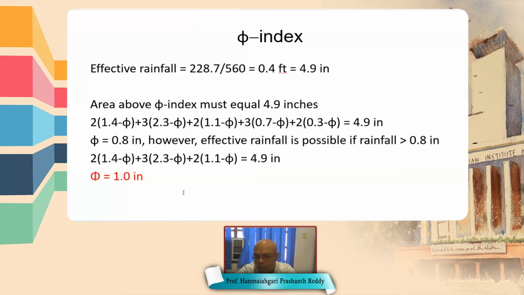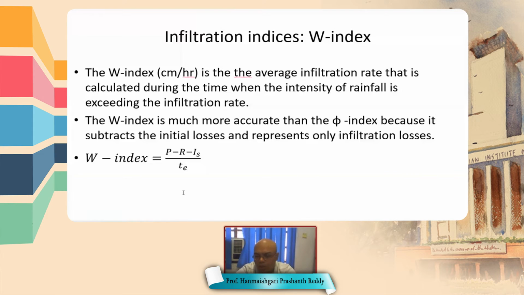But our aim is to represent only infiltration. So therefore another index is proposed, called the W index. This W index is more accurate, because while computing it, we also account for the initial losses.